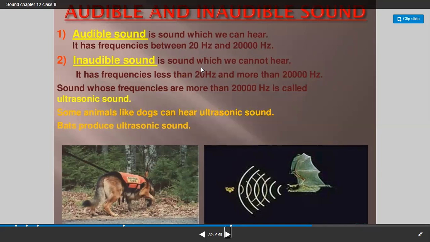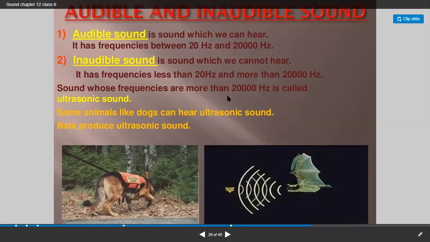Inaudible sound means it is a sound which we cannot hear. It has frequencies less than 20 hertz and more than 20,000 hertz. If it is below 20 hertz or more than 20,000 hertz, we cannot hear. They are called inaudible sound. Audible sound should always be between these two ranges.